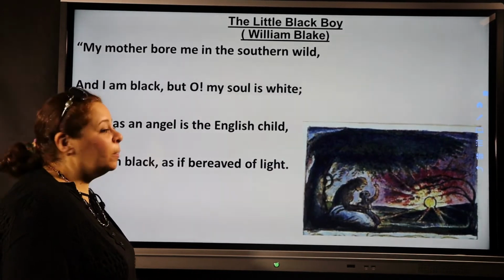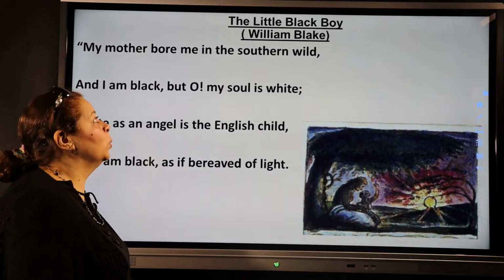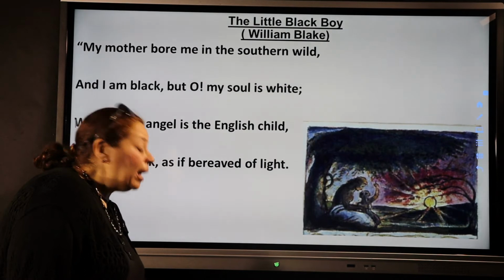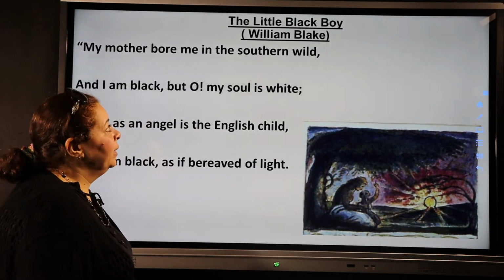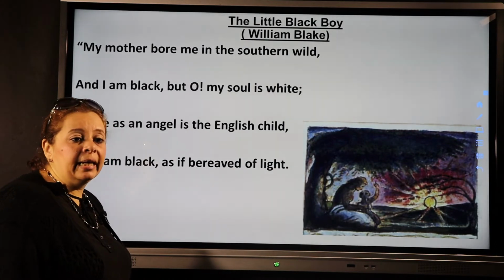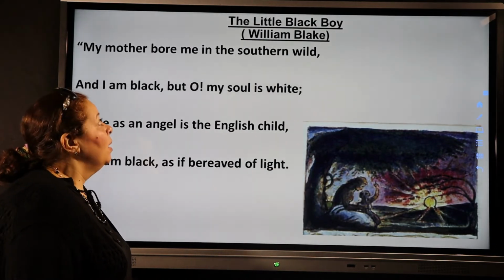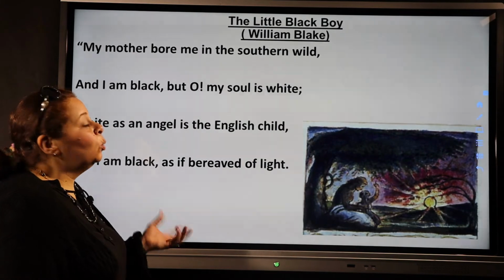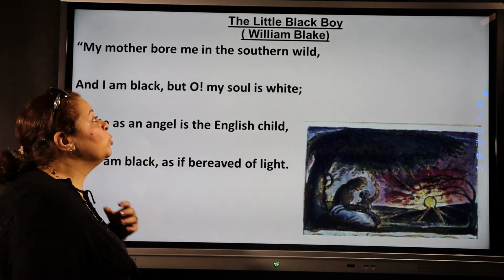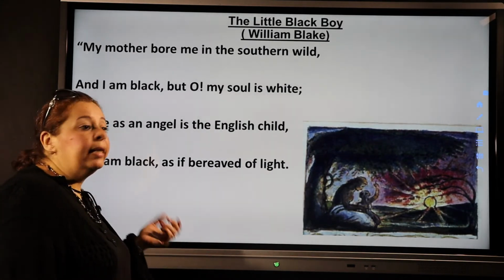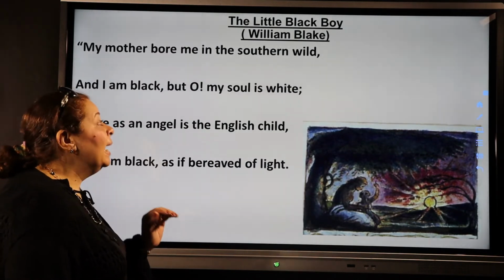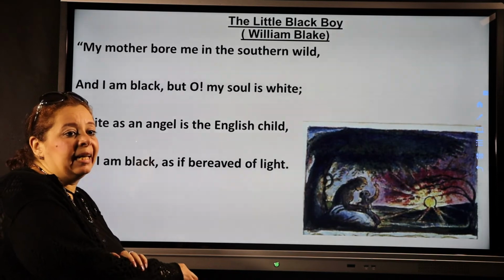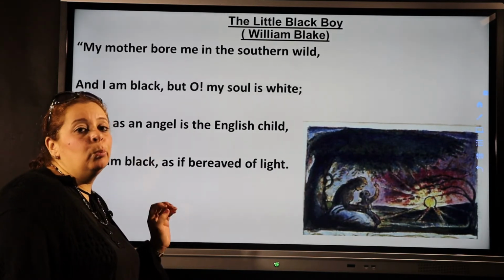Now, our second topic for today, as we said, is poetry. Now, we have a poem called The Little Black Boy. It is written by William Blake, an English poet. Now, from the title, what can you observe or what can you deduce? It talks about a small boy, a little one, and his skin is black. So he's an African boy.